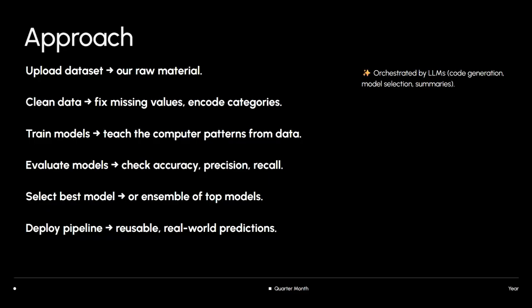And then we're evaluating these models. This is very important because we can train these models and we could be deceived into thinking that these models were able to actually track some patterns, which is why we have a train and test split. Nevertheless, we select the best model, depending on what it is that we're looking for. Okay, did X, Y, and Z model perform better for, say, determining yes or no outcomes? And we just deploy the pipeline.